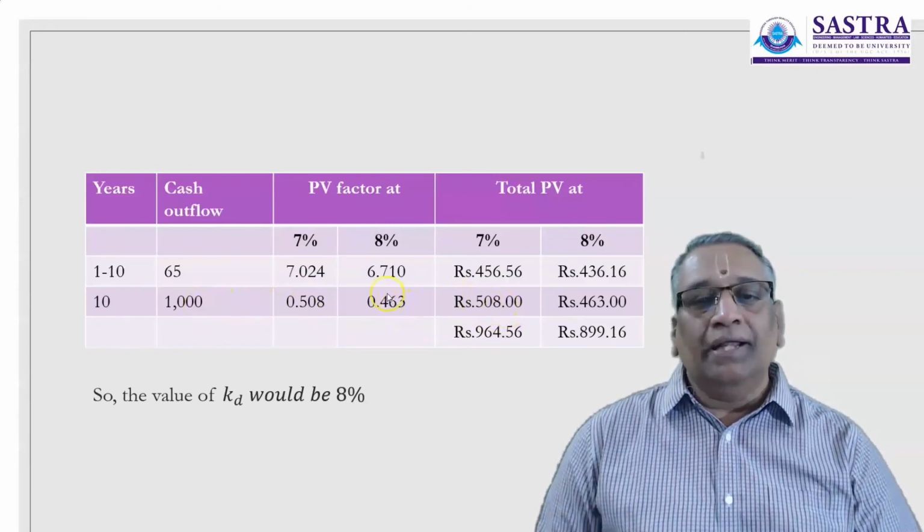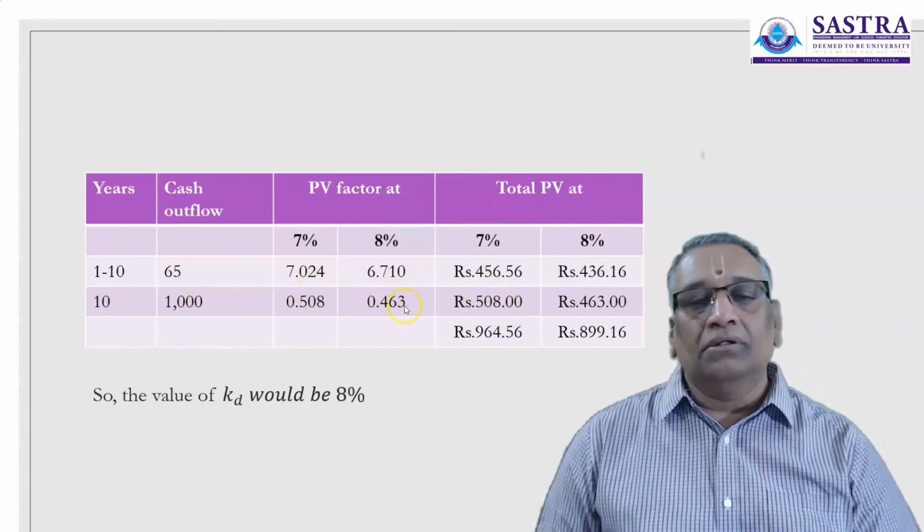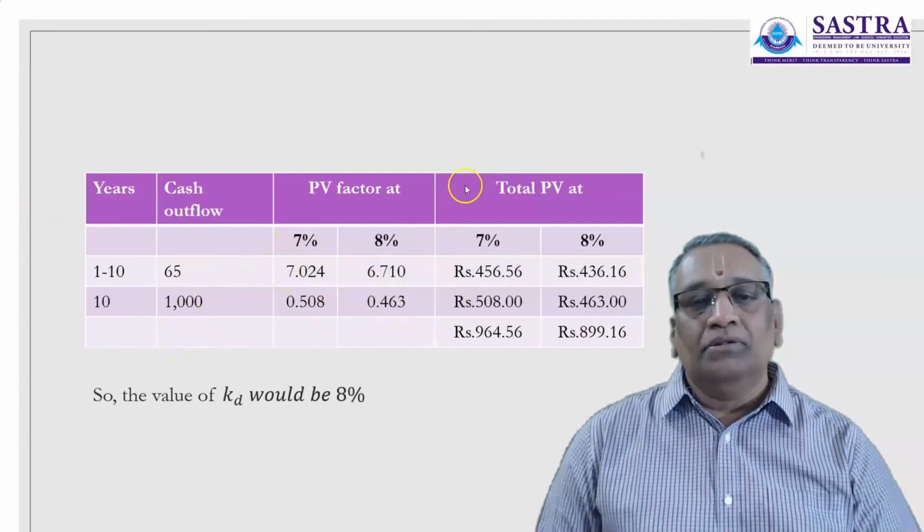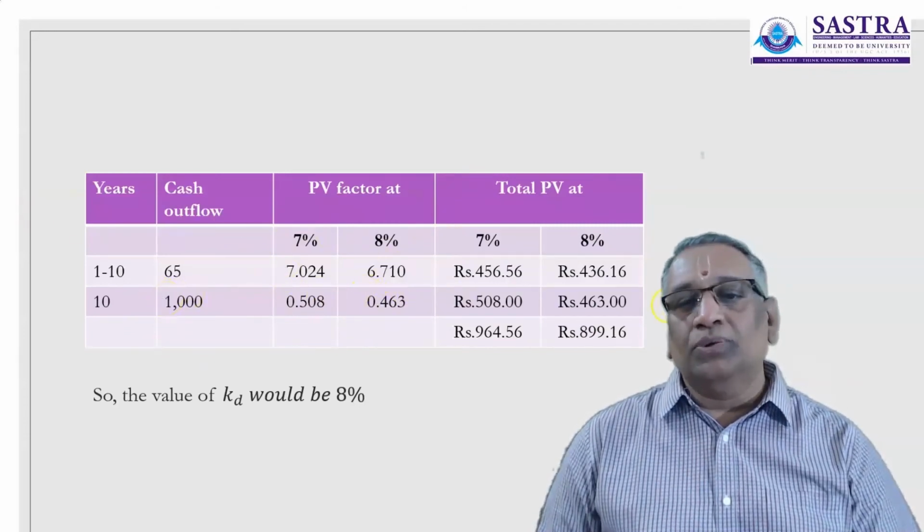Similarly, at 8%, the present value interest factor for 8%, 10 years is identified, which is 0.463 multiplied by ₹1,000. You get the present value of the principal repayment at 10th year.